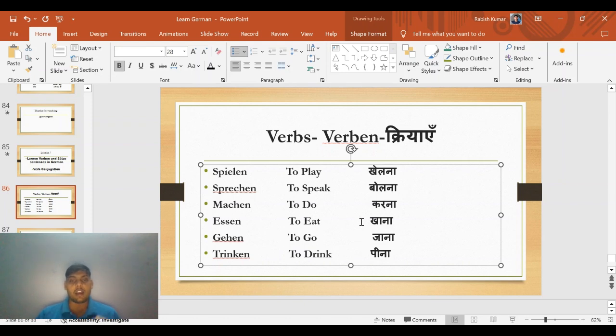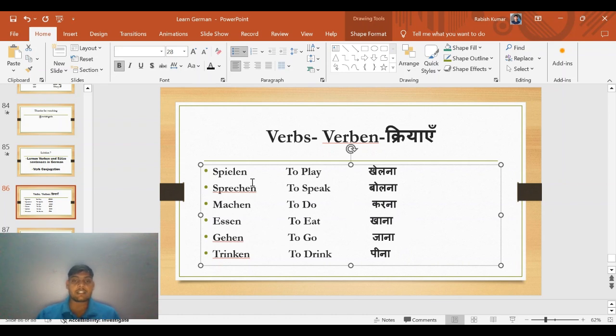Okay, so you are noticing one pattern in all three languages. In German, you are seeing en at the end of each word. In English, you are seeing to at the start of each verb. And in Hindi also you are seeing na at the end of the word.